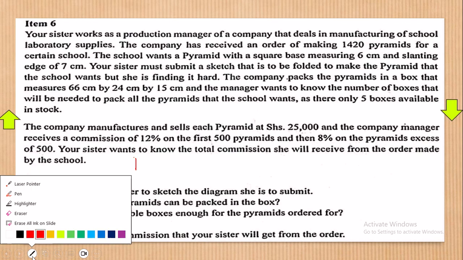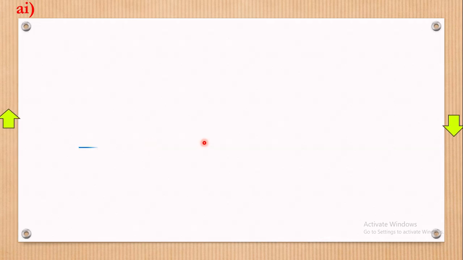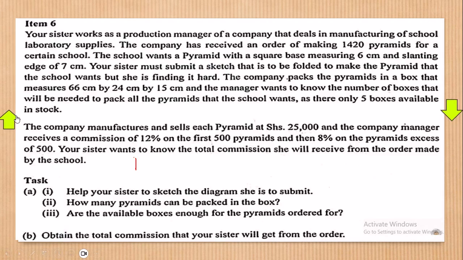Allow me to use a razor pen for simplicity. Look, remember each pyramid is bought at 25,000. Then the company receives a commission of 12% on the first 200. In fact, the company receives this.